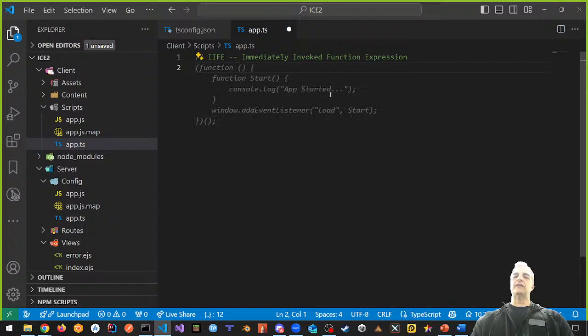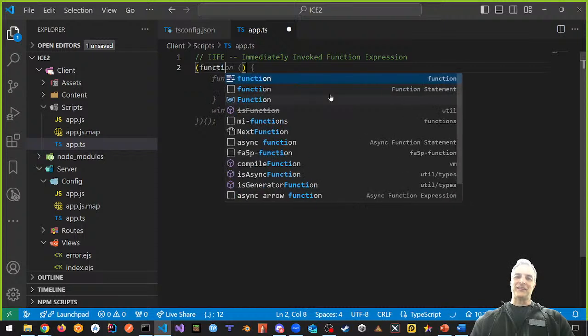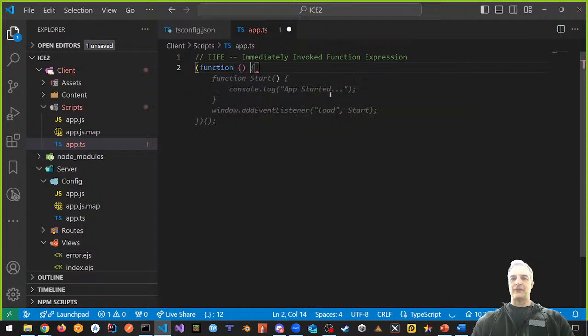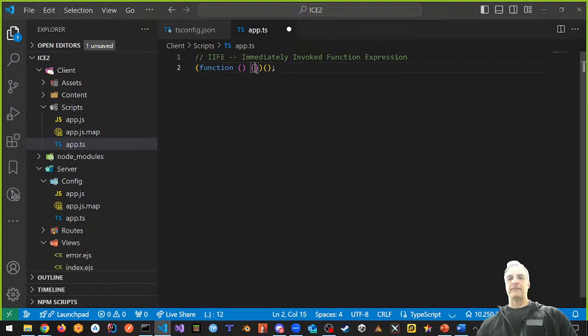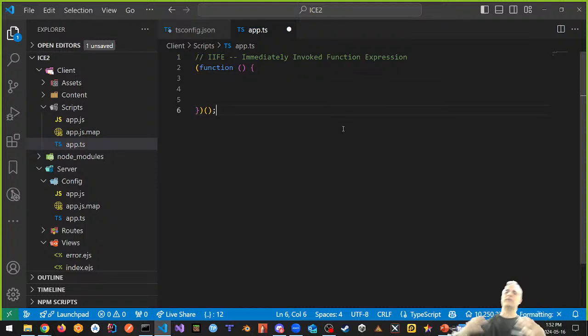What an IIFE is, look, it's doing it for me, right? It looks like this, function, right? And we have a couple of curly braces here, and then this. This is an IIFE, my friends. When you look at an IIFE for the first time, you're looking at it going like, what the heck is this thing? It's a closure. It allows us to trap our variables inside of this thing so they don't escape into the global namespace, right?